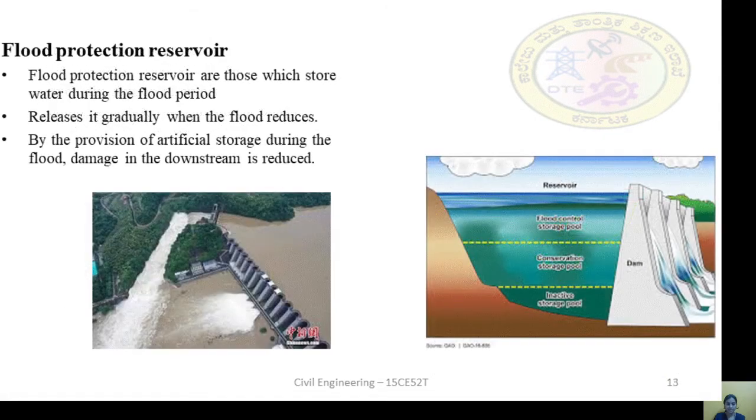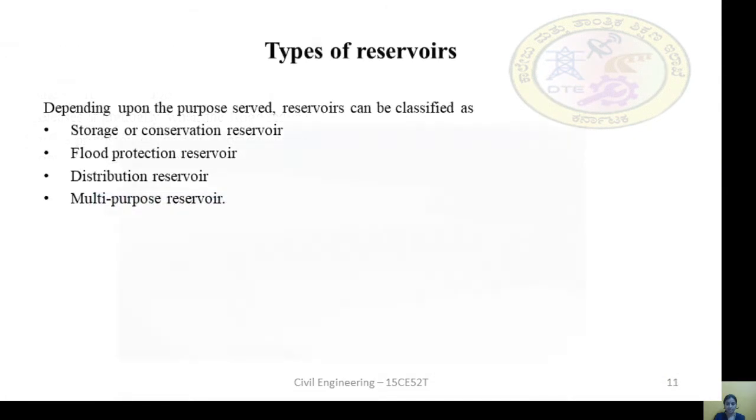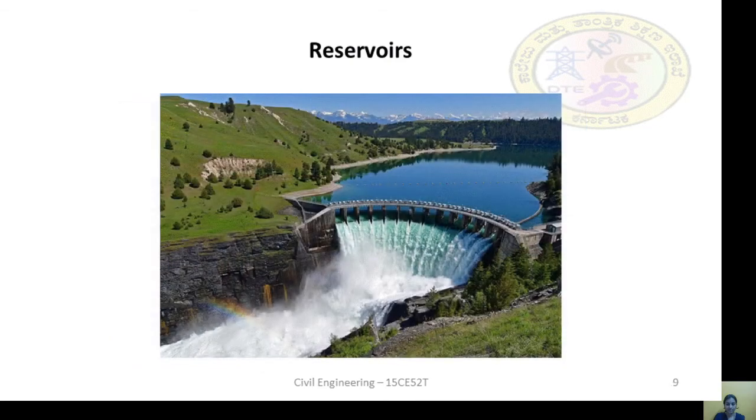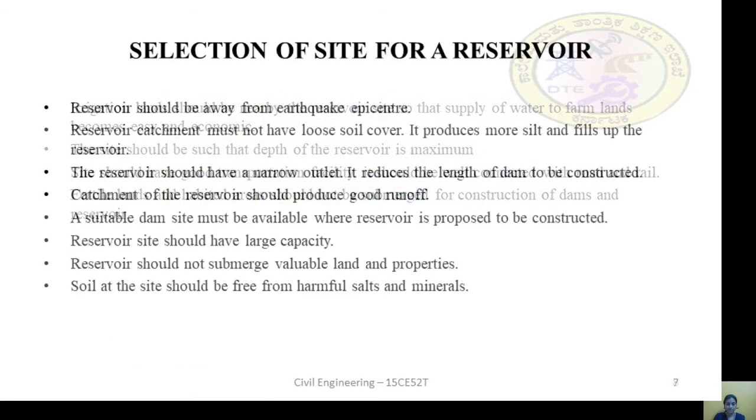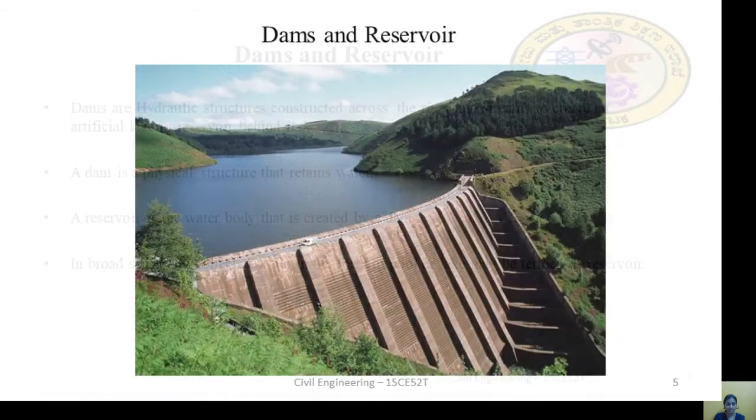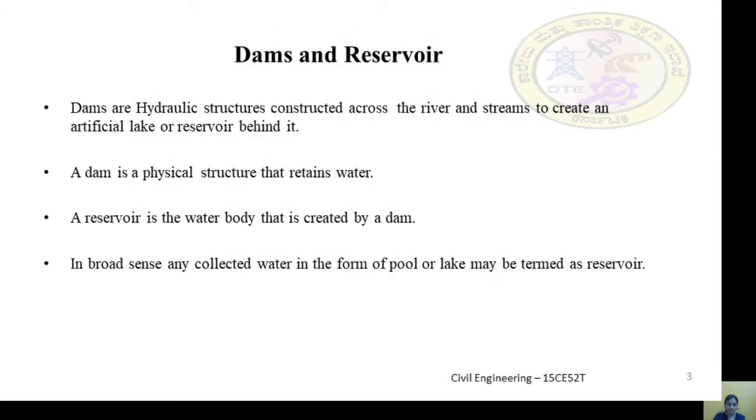Okay, we studied about dams and reservoirs. Basically, a dam is a hydraulic structure which is constructed across a river or stream to create an artificial lake. Dam and reservoir may be confusing, but a dam is a physical structure which retains water and a reservoir is a water body created by a dam.